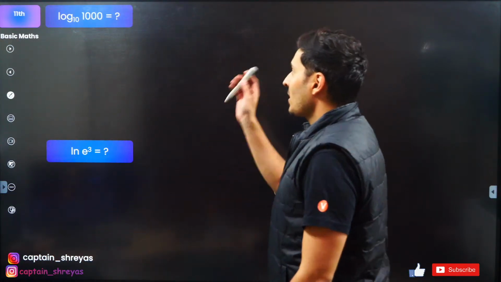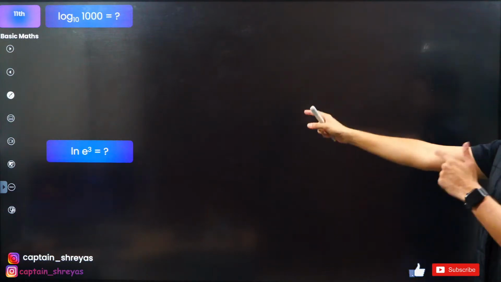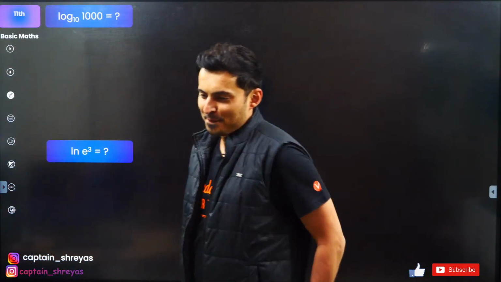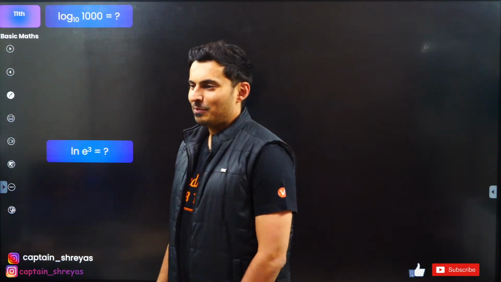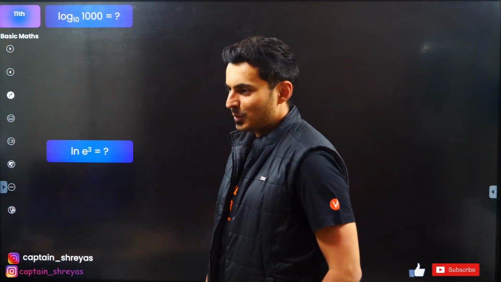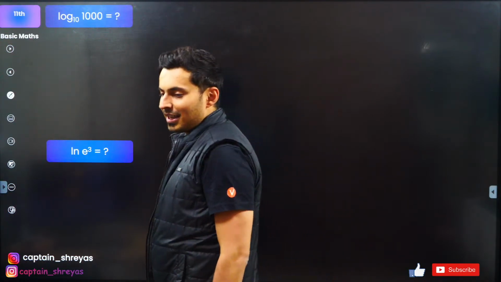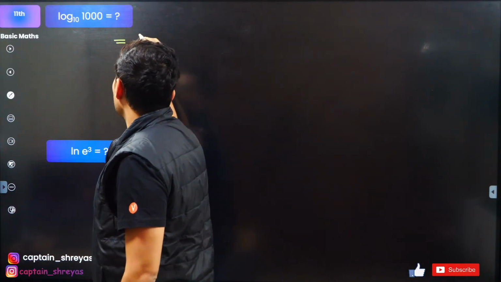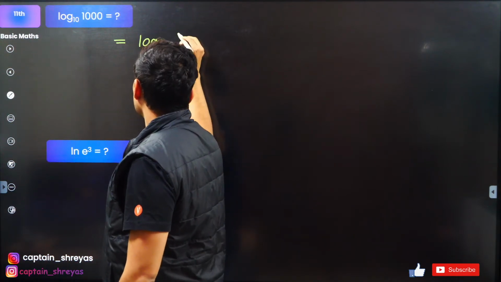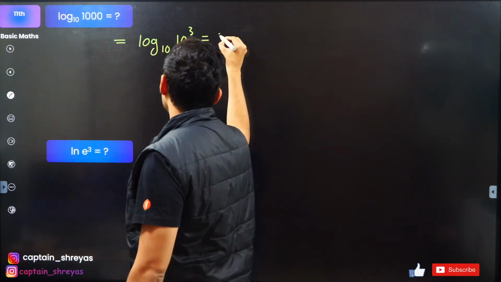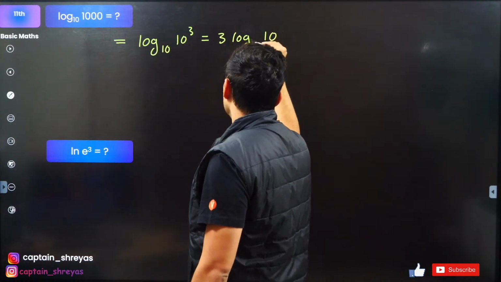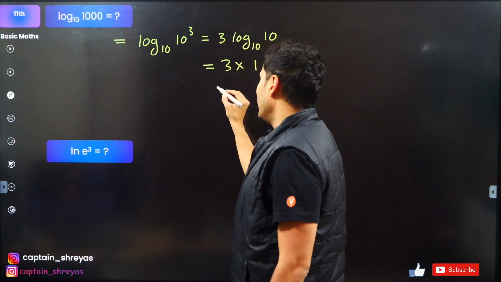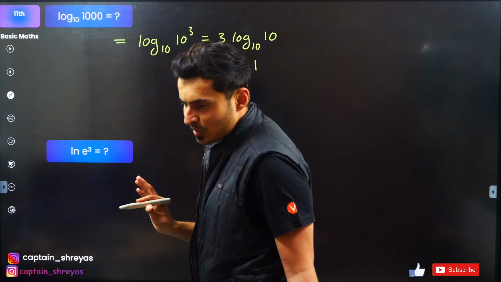Log of 1000 to the base 10, guys. Come on, put up the answer in the chat box. What is the answer? Come on, put it up quickly. What do you think is the correct answer to this? This is nothing but log of 10 cubed, since 1000 is 10 to the power 3. So this is 3 log 10 to the base 10, because whatever is the power comes outside, and 10 to the base 10 is 1. So the answer is 3. That's it. It's not 9.